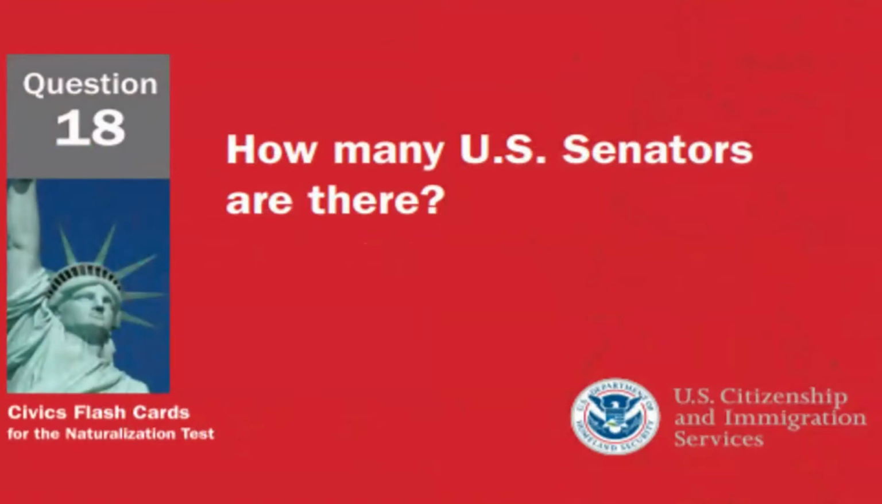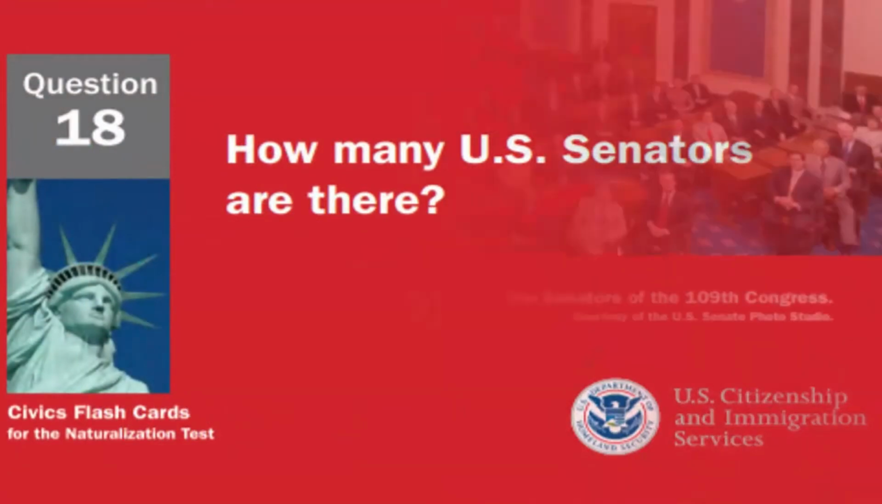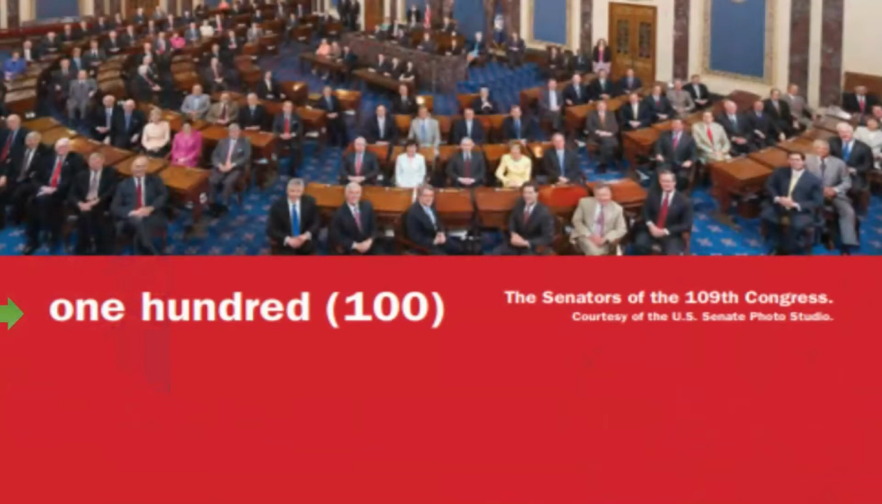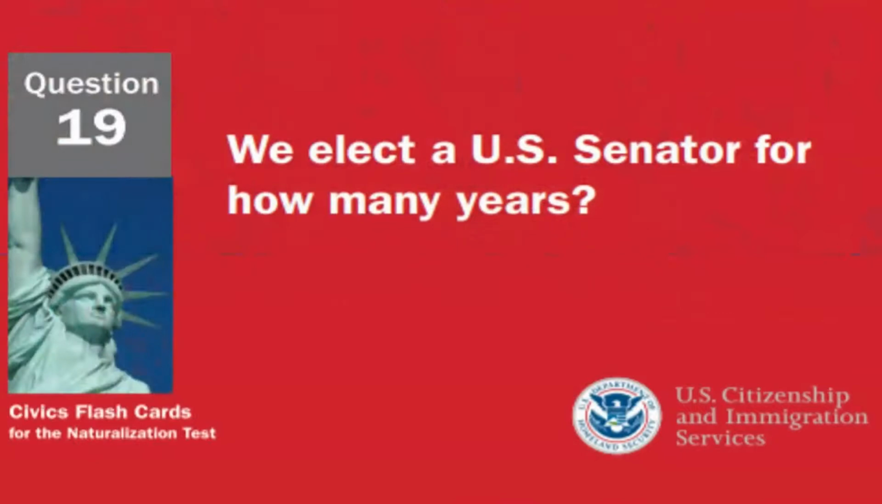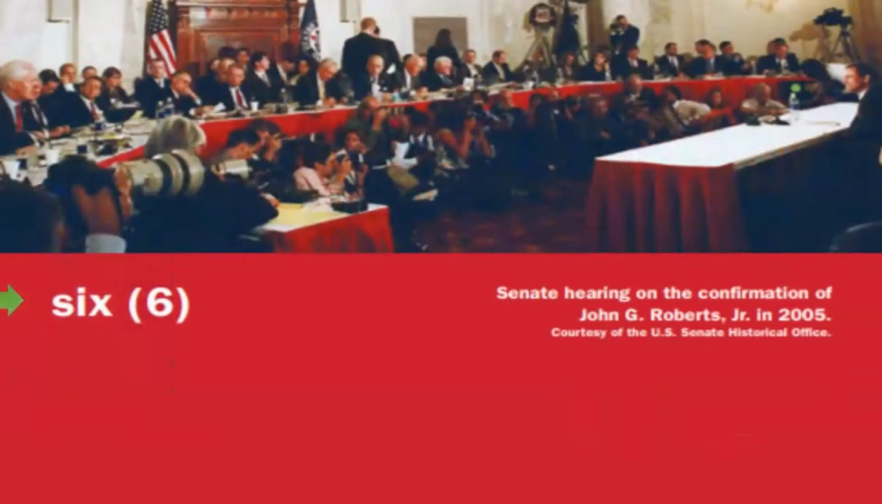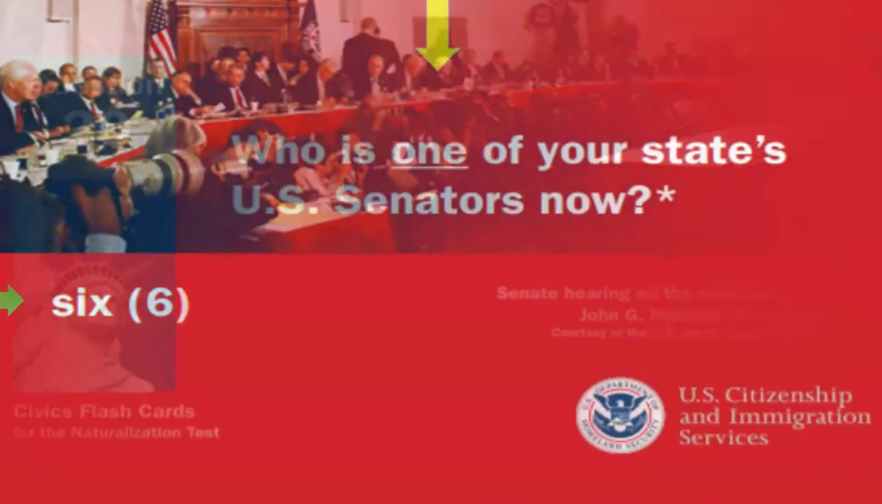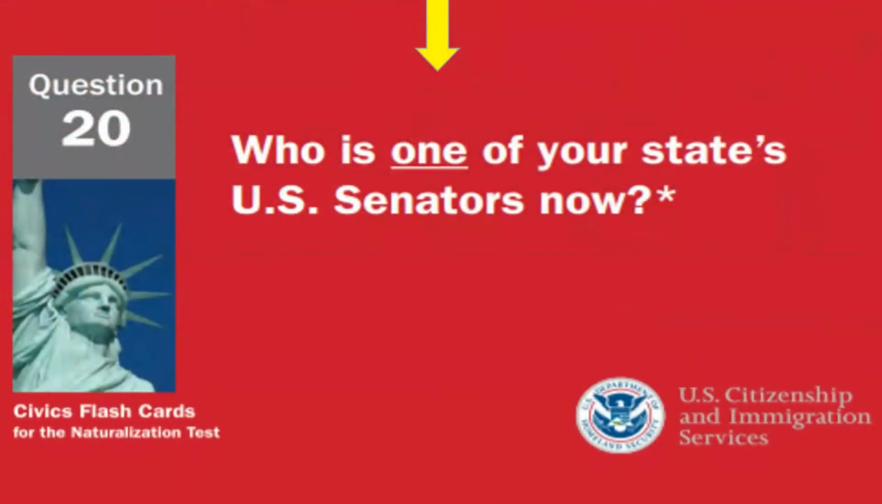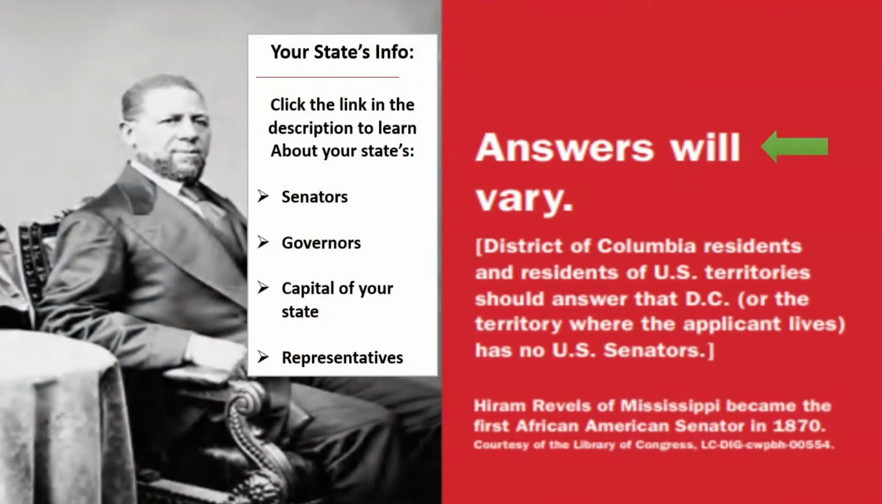How many U.S. senators are there? There are 100 U.S. senators. We elect a U.S. senator for how many years? We elect a U.S. senator for 6 years. Who is one of your state's U.S. senators now? Answers will vary here depending on where you live. Please look at the description part of this video for a link to the answer.